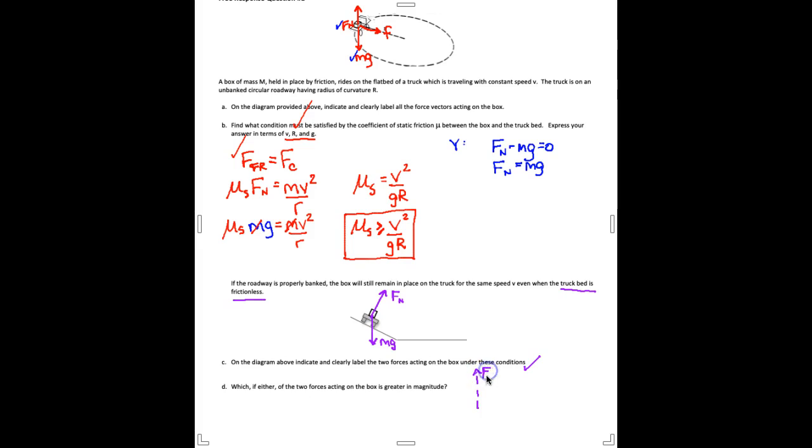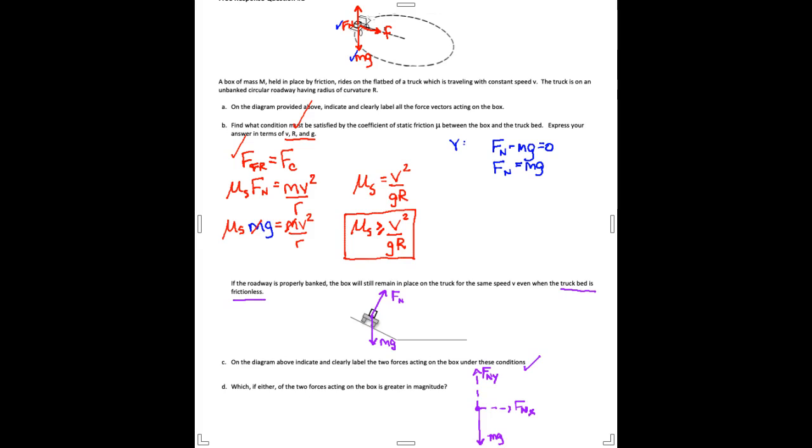I'm going to call this Fn. That's the y component, Fny. And that's going to be equal in magnitude but opposite in direction to the weight, mg. Mg is still acting downward. Now, once I resolve this, we can see that there's an x component, and the x component is what's giving us the center seeking force. That's why the box moves in a circle.